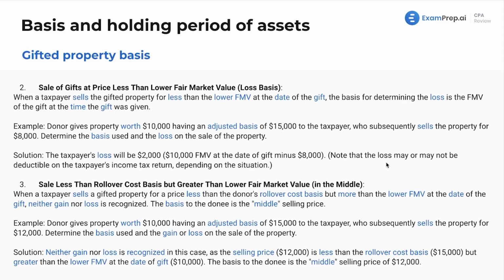Now, note that the loss may or may not be deductible depending on the situation. That is a whole other lesson. Actually, we just saw a lesson on passive losses. Got a lot of other lessons dealing with those rules there.